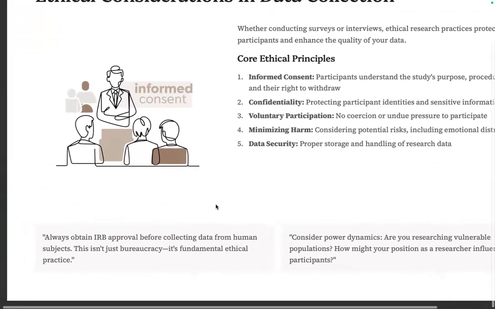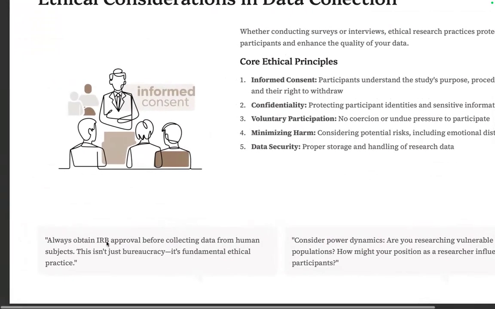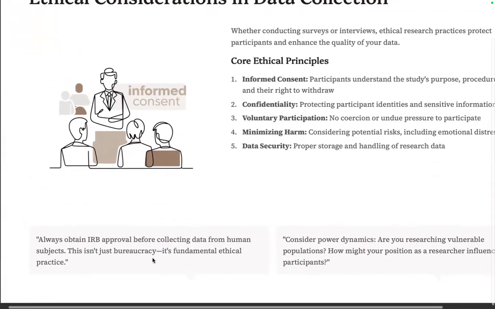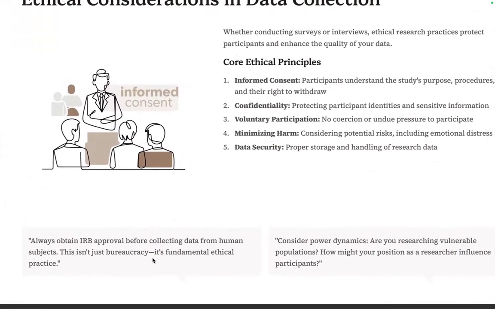In Pan Pacific, we always have to obtain research board clearance before collecting data, especially for human subjects. And that isn't just bureaucracy, it's fundamental ethical practice.